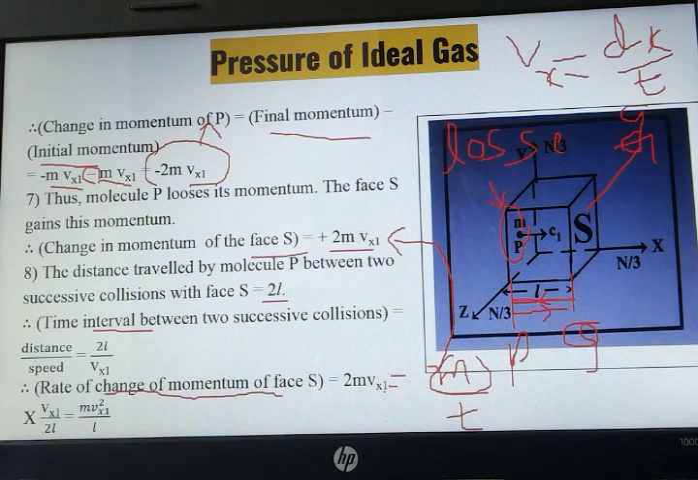2mvx1. और time ये पूरा time है, so this time ये पूरा denominator में चले जाएगा. As this whole term will go in the denominator, so 2L will go in the denominator and Vx1 will come in the numerator. So what will happen? ये 2 और ये 2 cancel हो जाएगा. So we will be getting mvx1 square upon L.